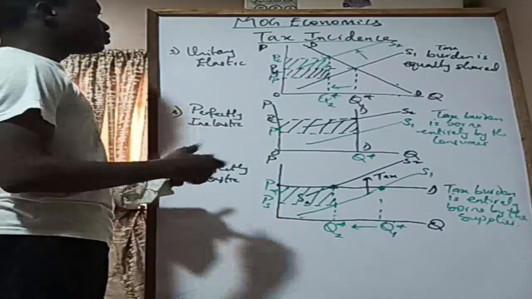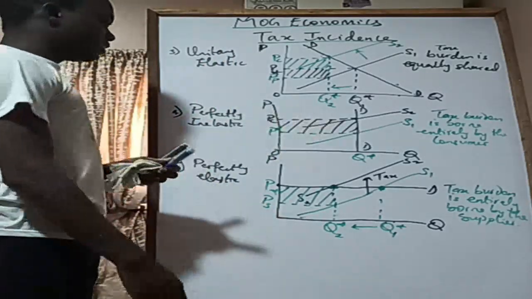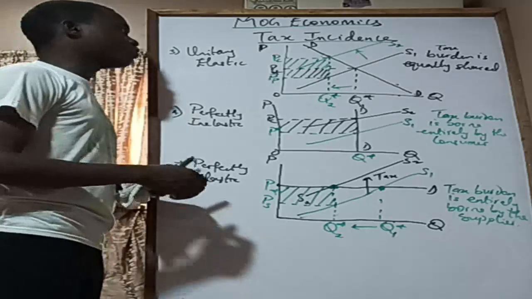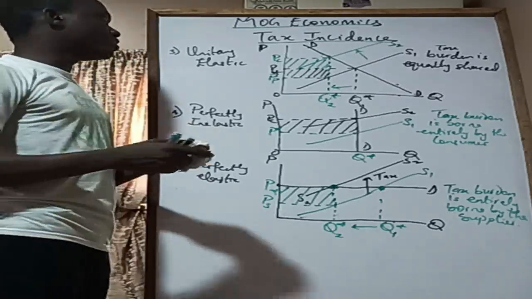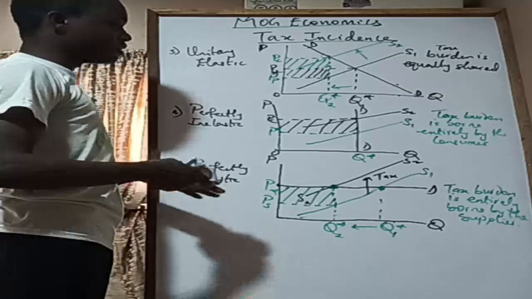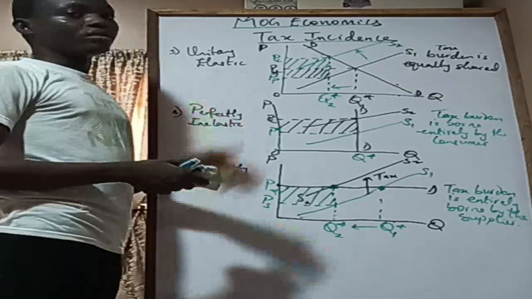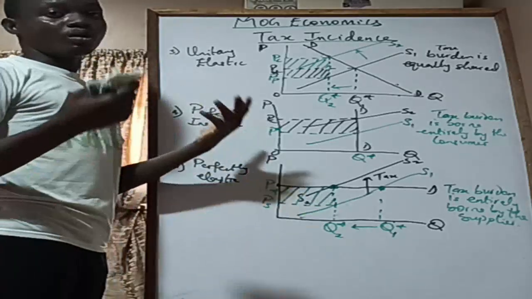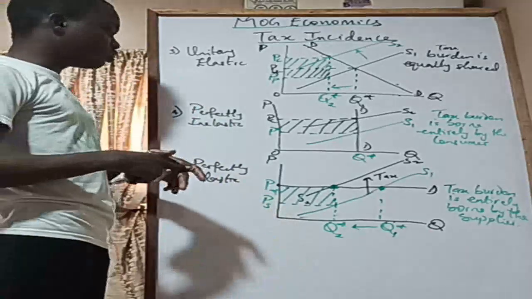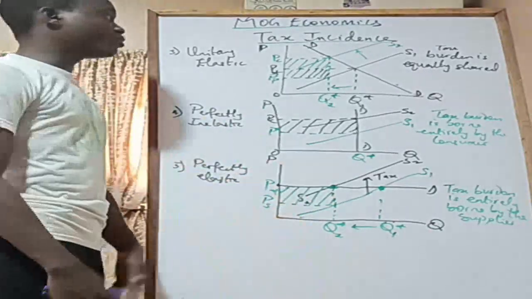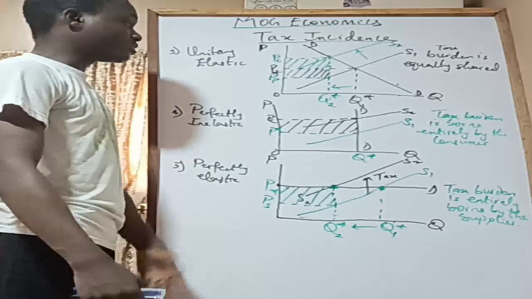So I want to believe that these things are easy to remember. We looked at the tax incidence considering the different price elasticity of demand and were able to generate results simply. So I would implore you to practice. The more you practice, the more you know all of these things. Just practice, you're going to get it.